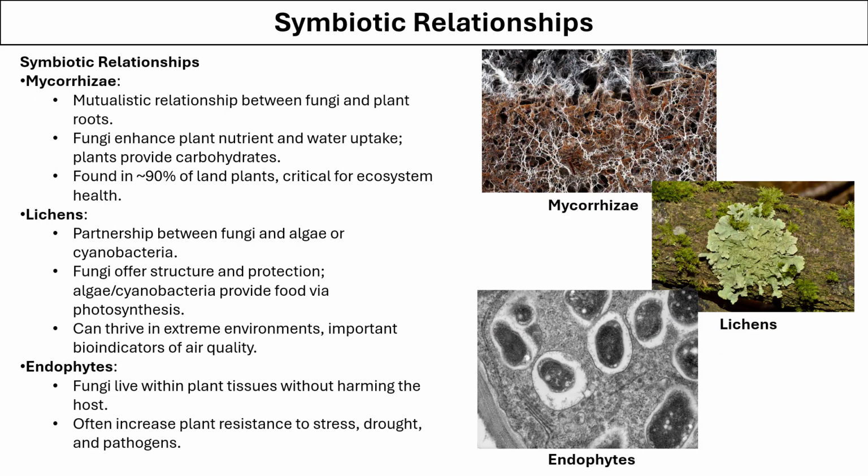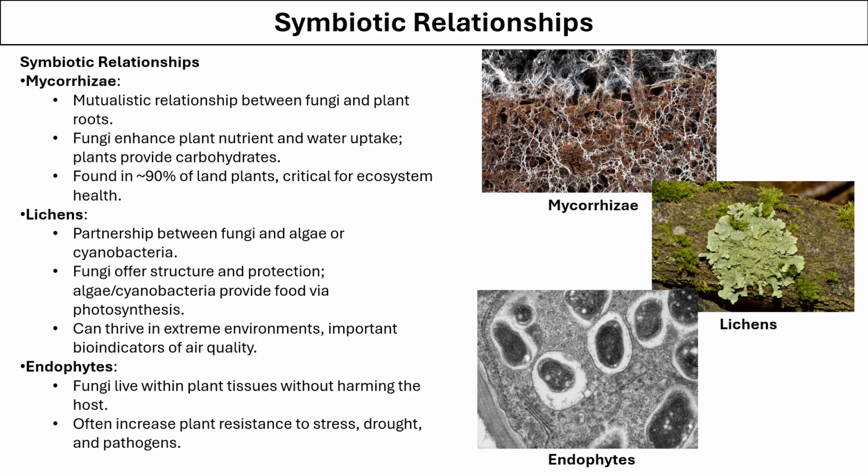Fungi form symbiotic relationships with many different organisms. A symbiotic relationship is the one in which both the partners are benefited. The first kind of relationship is mycorrhiza, in which the fungi is associated with the roots of higher plants. The fungi enhances plant nutrition and water uptake, and plants provide carbohydrates to fungi.